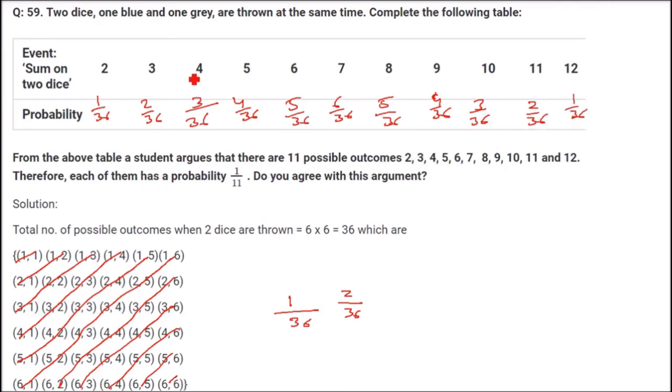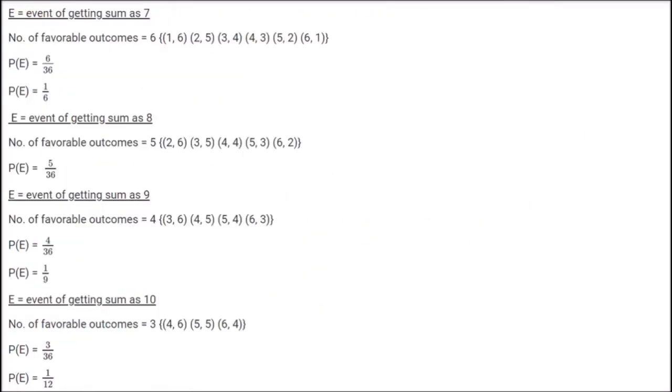This is the probability. From the above table, a student argues that there are 11 possible outcomes, that is 2, 3, 4, all these till 12. Therefore, each of them has a probability of 1 by 11. Do you agree with this argument? No, we do not agree. Because there are 11 possible outcomes, any of these can come, but they are not all equally likely. So 1 by 11 is not the probability. So we disagree with this argument. So this is how we solve this.